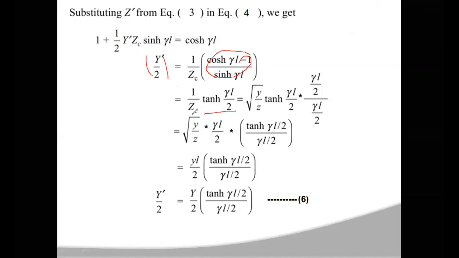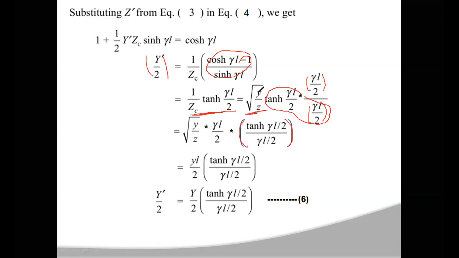Now in this equation, I am going to multiply the numerator and denominator by gamma L by 2. Now you take this outside, which is tanh(gamma L by 2) by gamma L by 2, and keep it in a square bracket. What is the remaining?